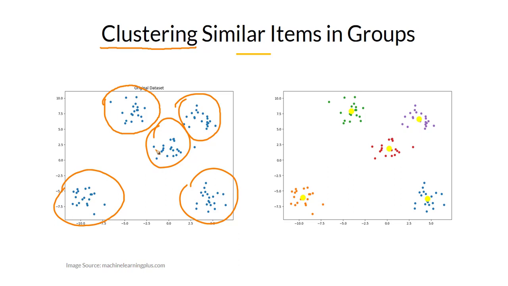For example, you might have a very large set of customers in your organization and you want to find natural groups of customers. That is, customers that are similar to each other, you want to put in the same group. Whereas customers that are very dissimilar and have different patterns, it could be buying patterns or demographic factors, we want to have in a different bucket. Clustering will help you solve this problem.